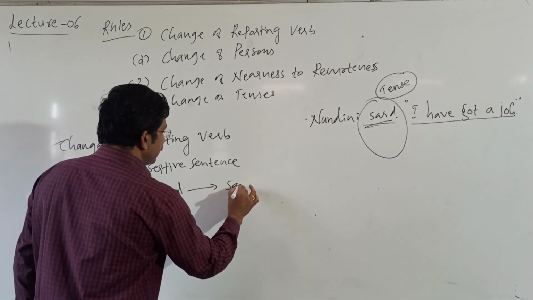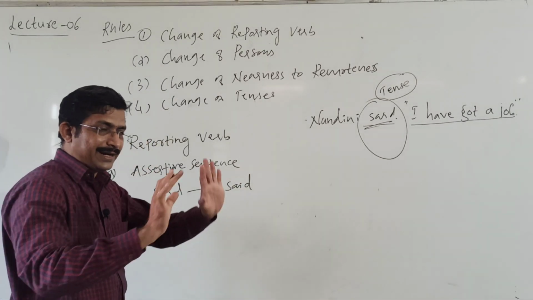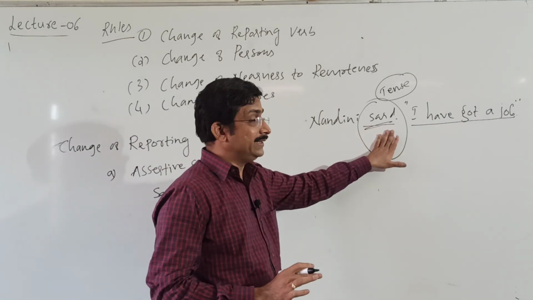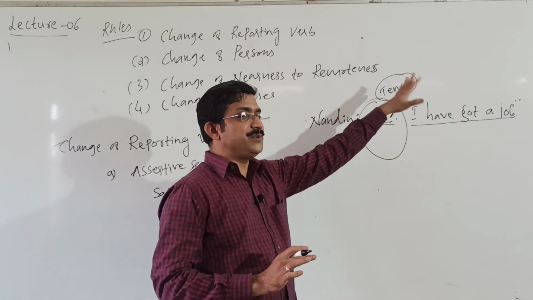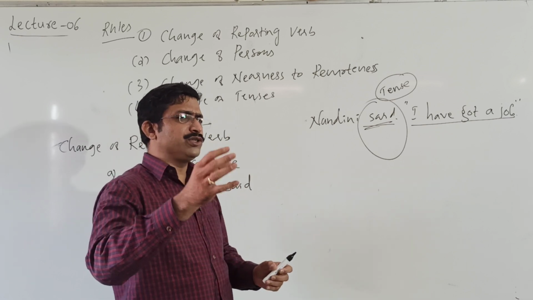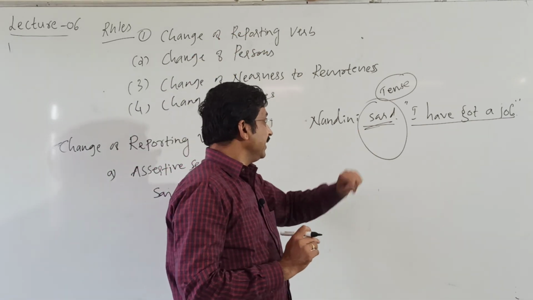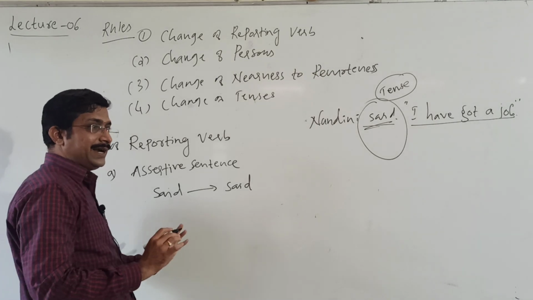Said remains said. Only in such cases where there is no object in the position of an object. So here said remains said without an object.